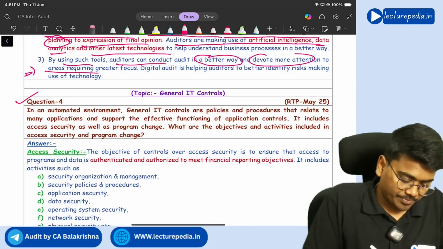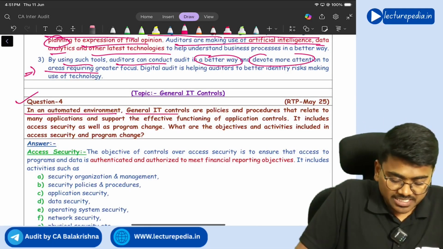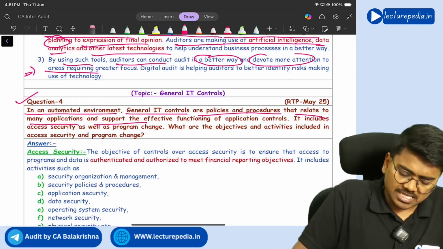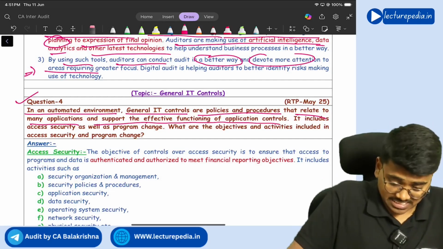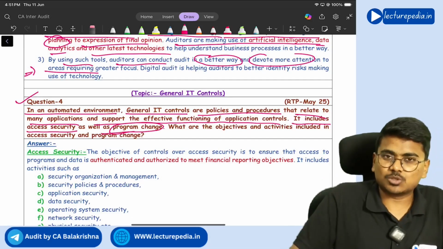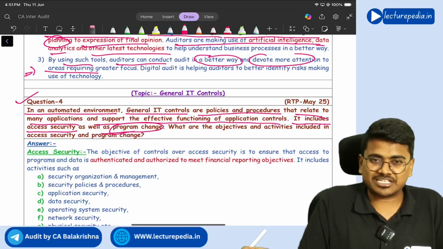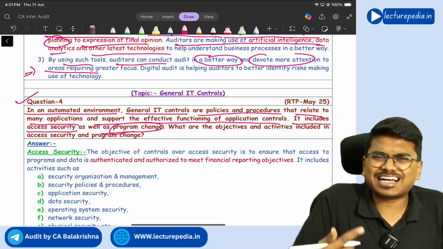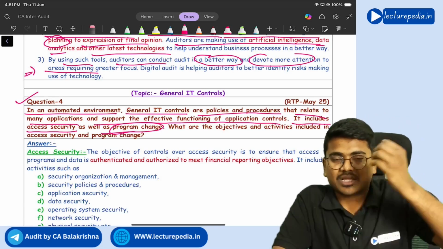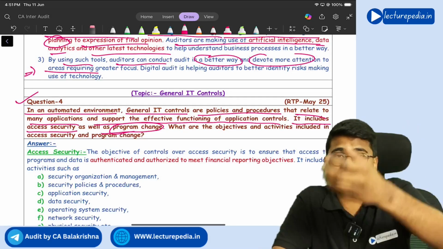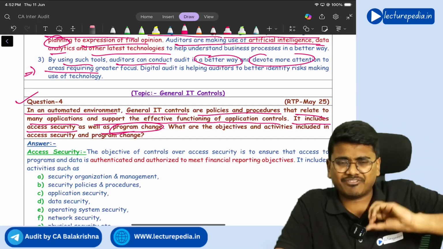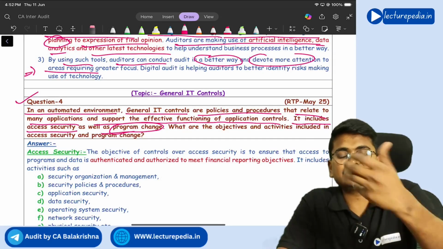Next, question number 4. In an automated environment, general IT controls are policies and procedures that relate to many applications and support the effective functioning of application controls. Yes, that is true. It includes access security as well as program change. Controls over access security and controls over program change are general IT controls. Access security means what? Controls that prevent access to data, controls that prevent access to the operating system, controls that prevent access to assets. Any control that will prevent access to a particular item is known as access security.